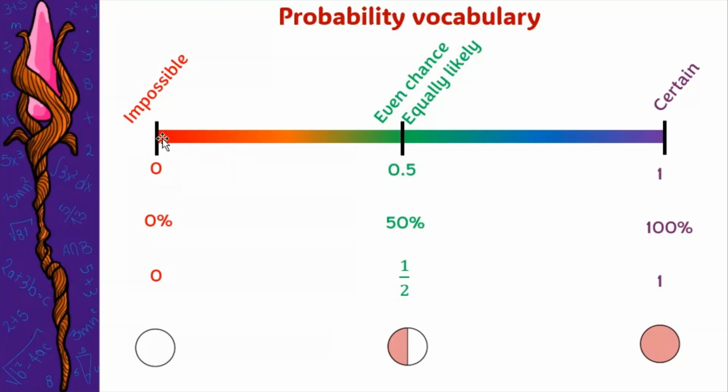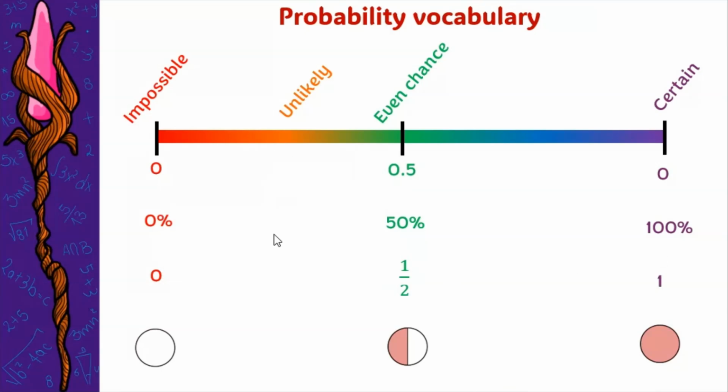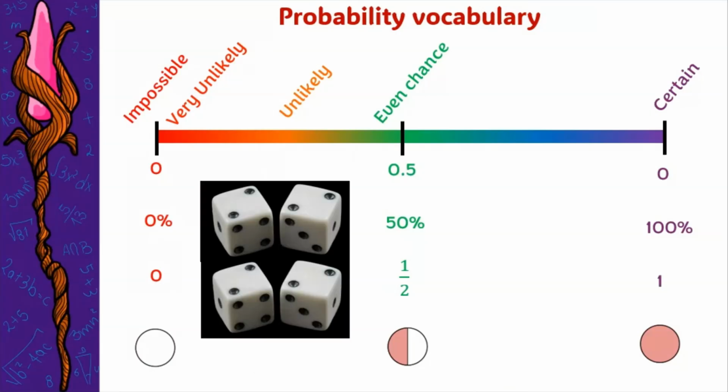Then, what happens in these areas that are in between? Well, if an event has fewer chances to happen, then it would be called unlikely. For example, that you roll 2 dice and get doubles. That happens from time to time, but it's not very likely to happen. It's more probable that you don't get doubles, so getting doubles is unlikely. If there is an event that has even fewer chances to happen, you could say that it's very unlikely. For example, that you throw 4 dice and you get all the same number. It could happen, it's not impossible, but it's very unlikely to happen.